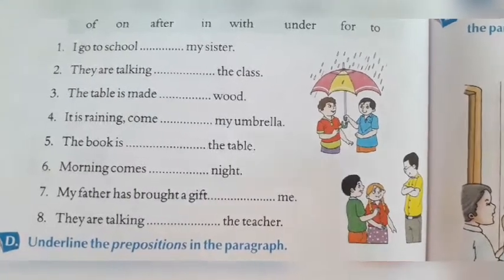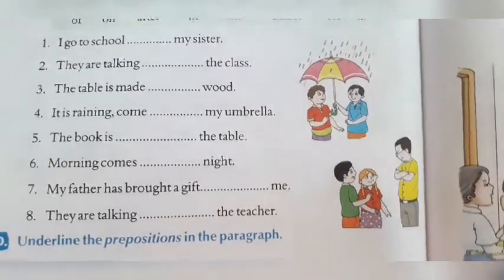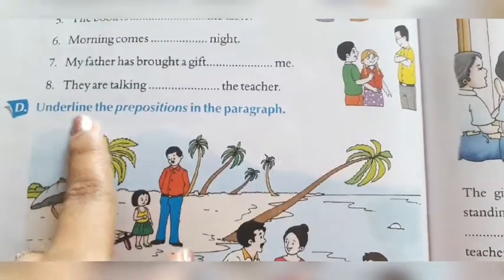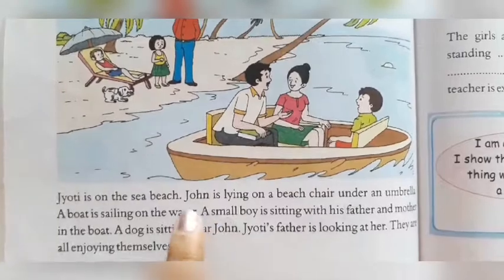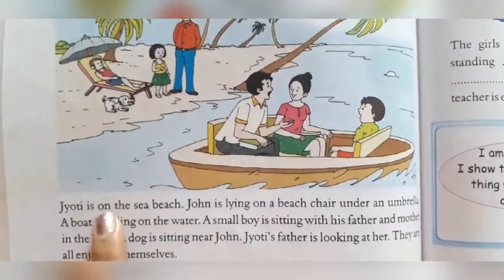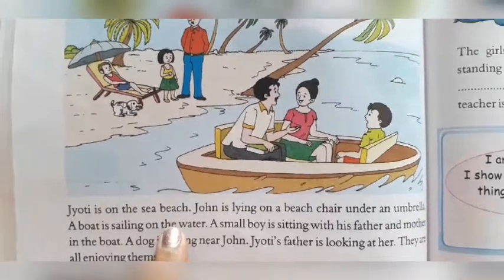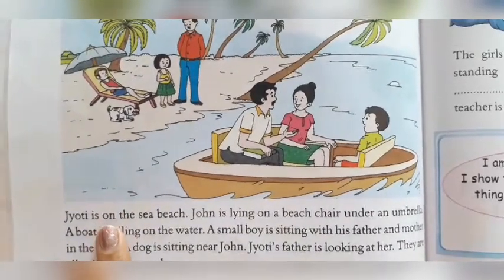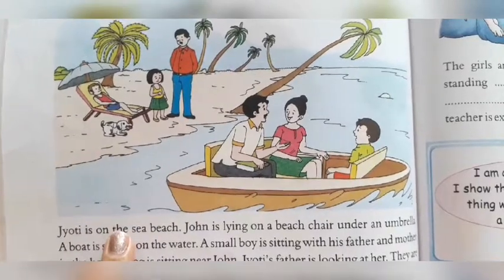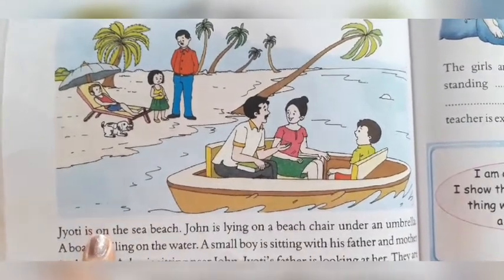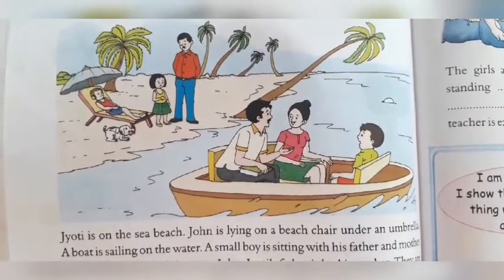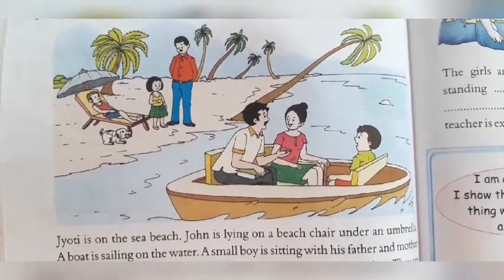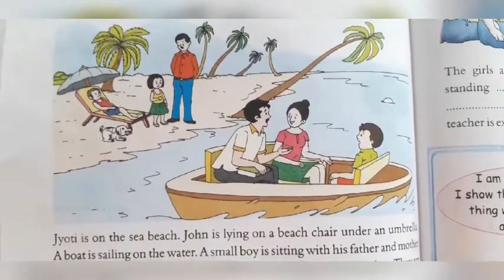These are the 2 exercises that you have to do in your textbook. And the next exercise is underline the prepositions in the paragraph. This is also your homework. A short paragraph is given here. You have to read this and underline the preposition. जो भी prepositions है इसमें वो आपको underline करने हैं. Clear? तो आज का आपका homework है exercise B, C and D. I repeat, आपका homework है exercise B, C and D. Please finish it and send me the pictures.